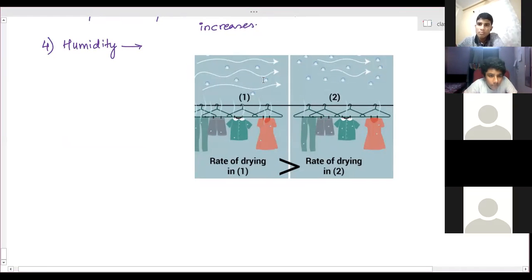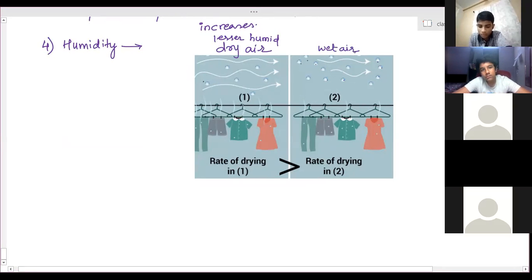Here the water particles in the air are less, so this is dry air, that means lesser humidity. And here more water particles are present, so this is wet air. It has more moisture, so it is more humid.